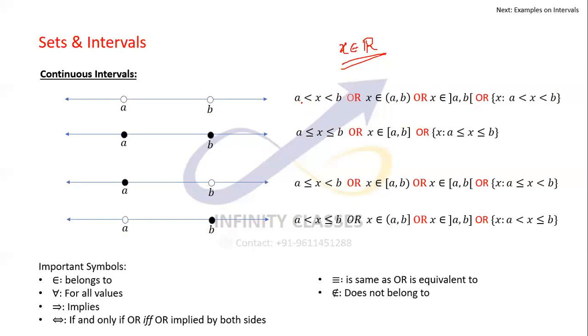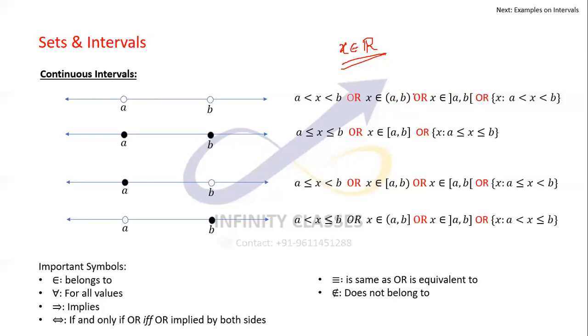So I can write this as A less than X is less than B, or X belongs to the open interval A to B. These are called open intervals A to B. So this represents all the values between A and B, not including A and B, because both are open, and hence I'm saying all the values between A and B, but not including A and B.